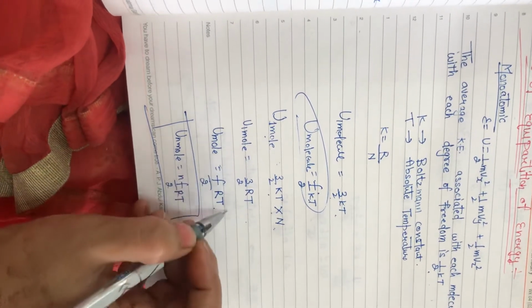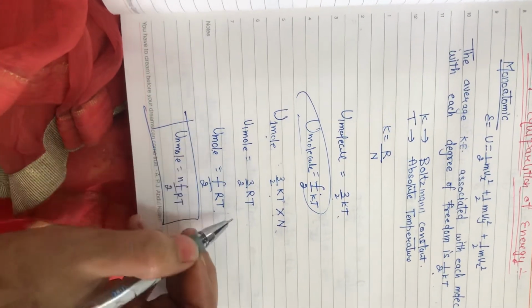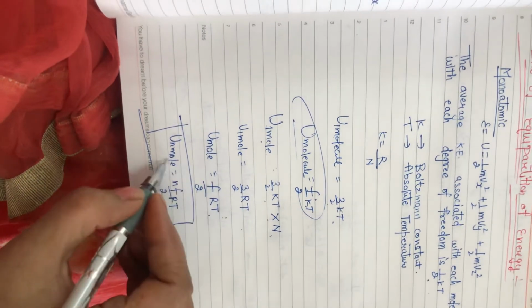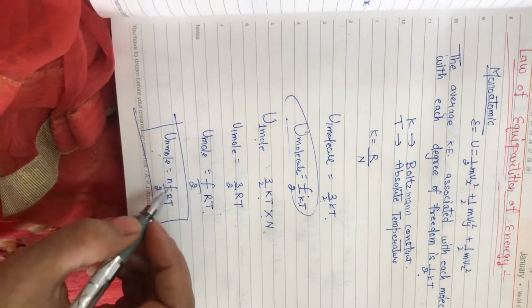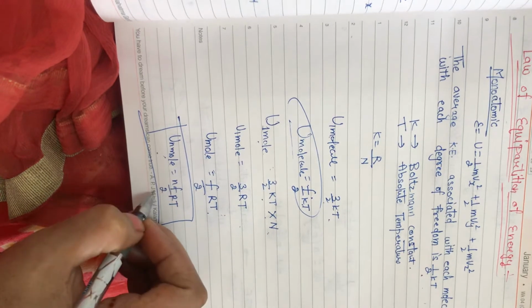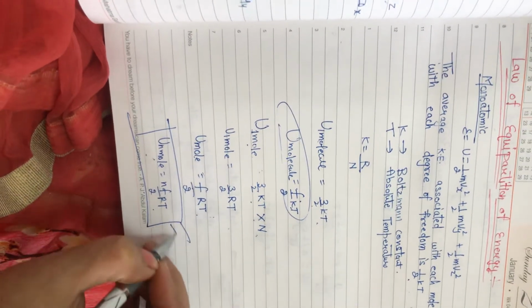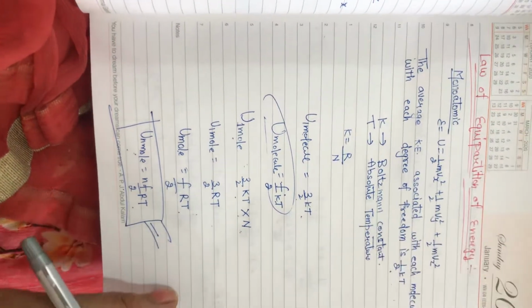Put the value of N. If we have 1 mole of gas, then 1. Kinetic energy for n moles of gas, we have n multiplied by f/2 RT. This is the expression of energy for n number of moles.